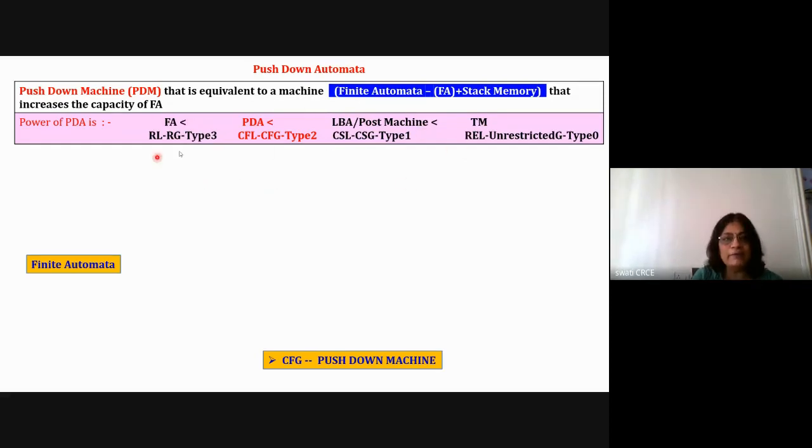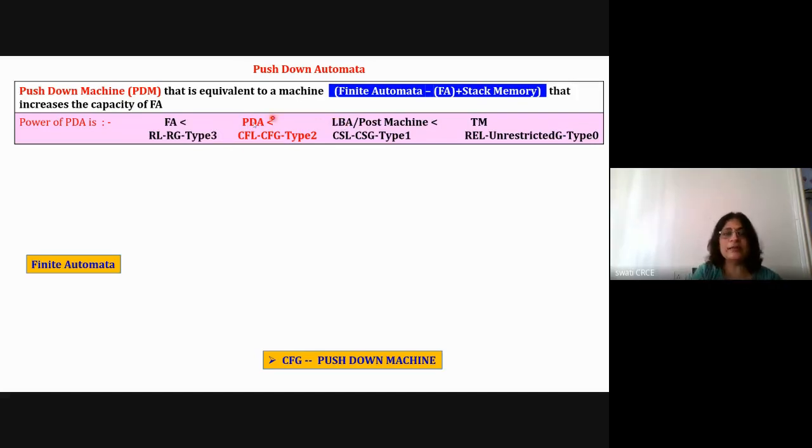Now we are done with finite state machines and regular expressions, and then in our syllabus we have done context free language and context free grammar. So now we are going to learn about pushdown machine. That is the second last chapter of your syllabus, and after this, the last chapter is about the Turing machine. And we have only a short note about linear bounded automata. It is not there in the syllabus in detail. Only one short note is asked in the exam.